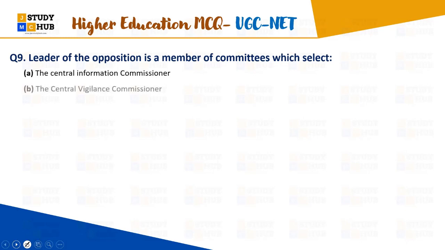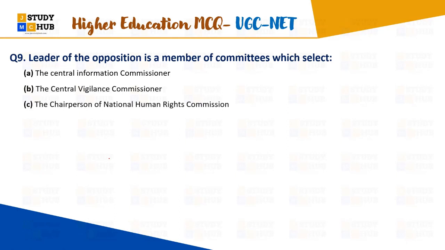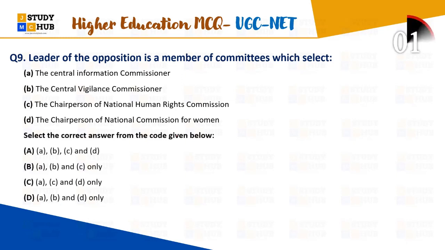A: the Central Information Commissioner, Central Vigilance Commissioner, chairperson of the NHRC. Option D: chairperson of the National Commission for Women. Now look over these codes and please give the right answer, everybody.